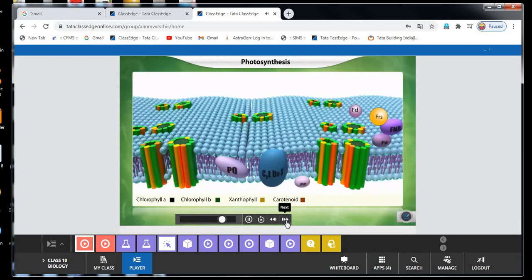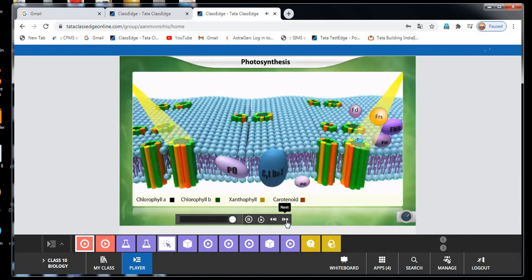The reaction center of each photosystem is excited by the energy of the photons. As a result, high-energy electrons are released from the reaction centers. The excited electrons pass through a chain of electron carriers associated with both photosystems. The energy released during this transfer is used to phosphorylate ADP to ATP.